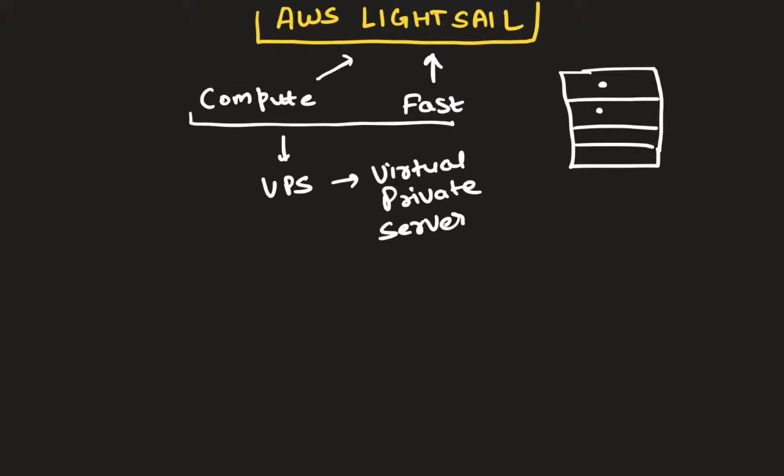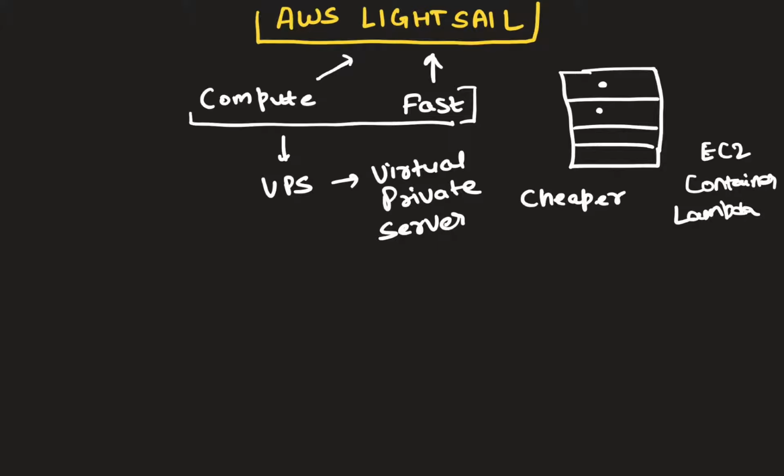Why would you like to go for AWS Lightsail? One thing, as I told you, is that it's fast. In just a few clicks, your instance is ready and you can deploy your application. Along with the fast nature, it is also very much cheaper. There are other compute environments also available. AWS has EC2, it has a container environment, it has Lambda, where you can deploy your serverless architecture, your container-based application, or your large-scale application.